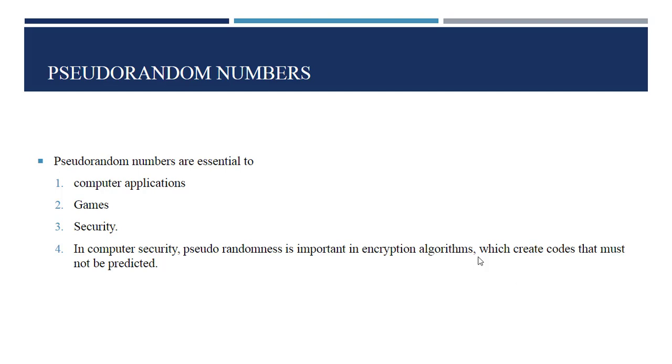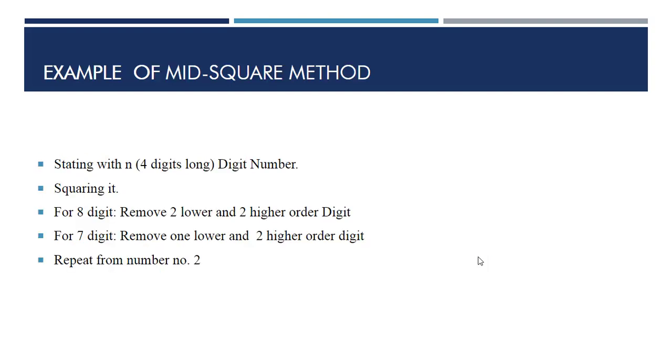Okay, first we will discuss what pseudo-random numbers are. Pseudo-random numbers are used in computer applications, games, and security. In computer security you can see this is used in encryption algorithms, that is for the security of the user in the form of keys, the public and the private keys. Let's see next.